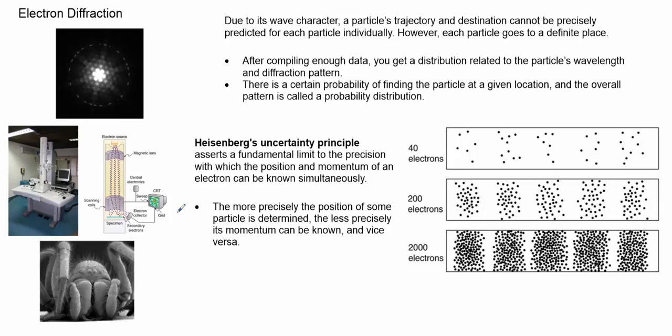So if every particle can act like a wave, then we must be able to actually see that in real life. We should be able to see something like a tennis ball traveling with a wavelength. Well, we do. We just don't see it with those really large objects because their wavelength ends up being insanely small.